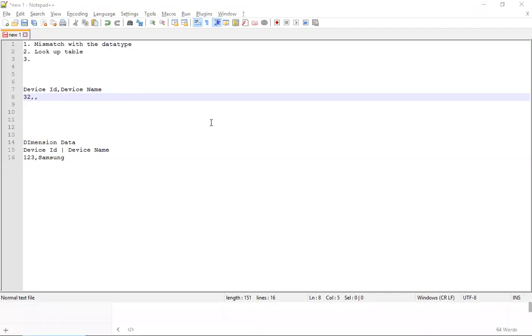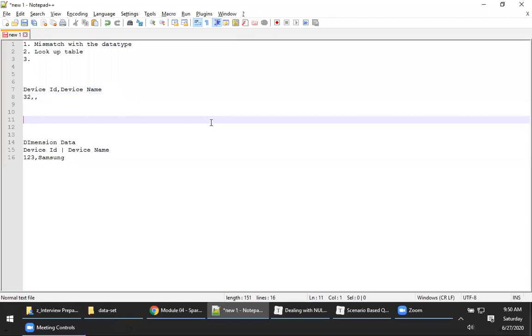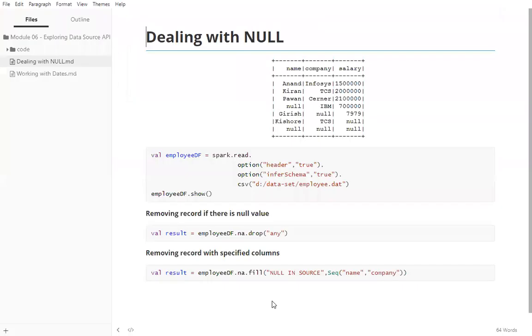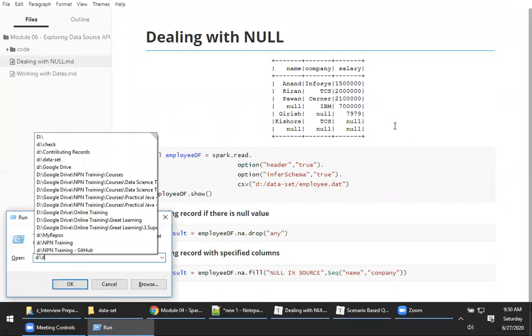Any other questions from anybody? All right, so now let's look into the data sets. From now onwards, we'll go with the problem statement so that you will understand better. So look at the data set we have here. I've already circulated the data set for you. Let's take a simple example. Let's say we have 3 columns: name, company, and salary. Now let me open the data set for you so that you will understand.